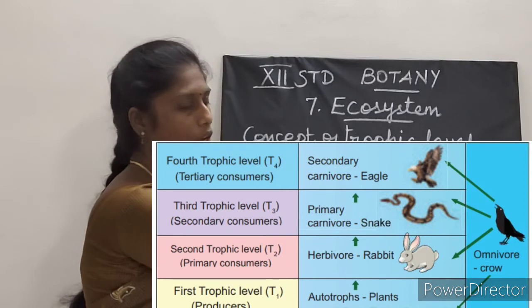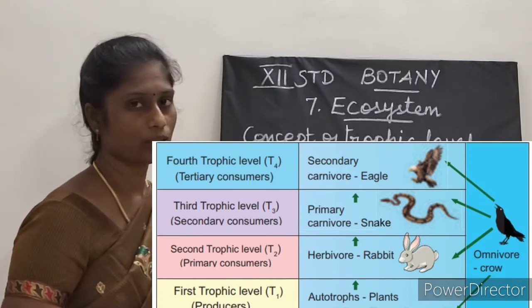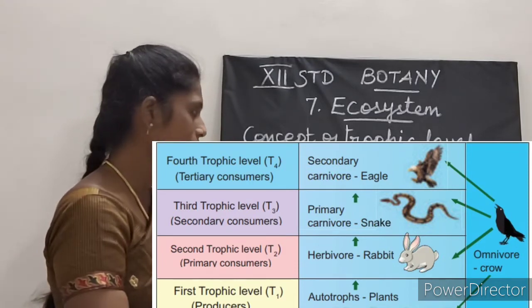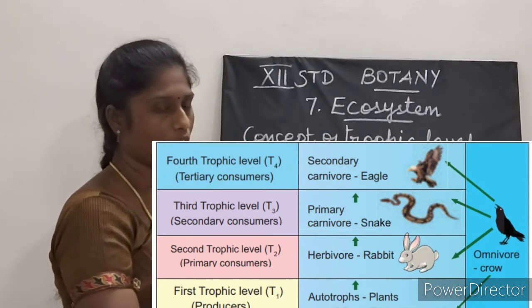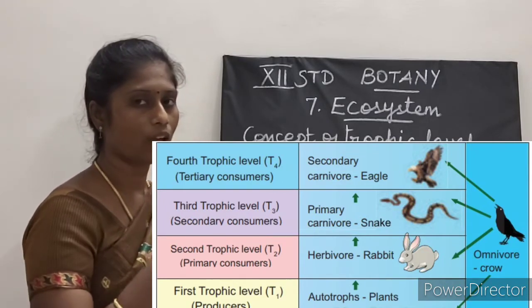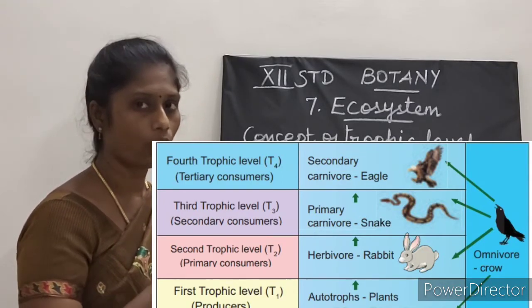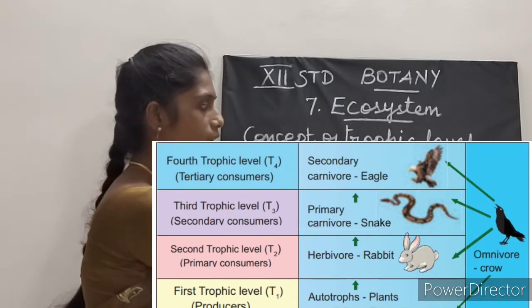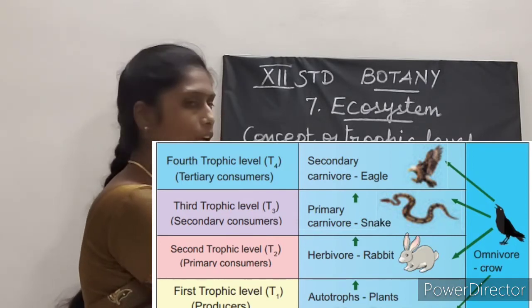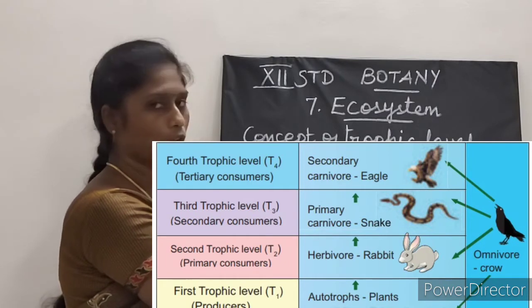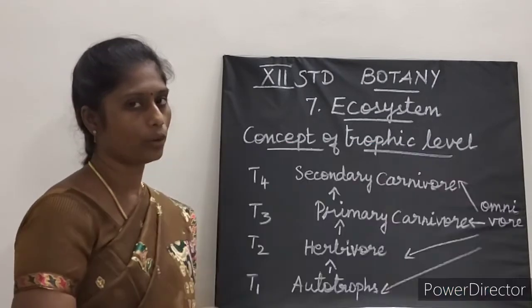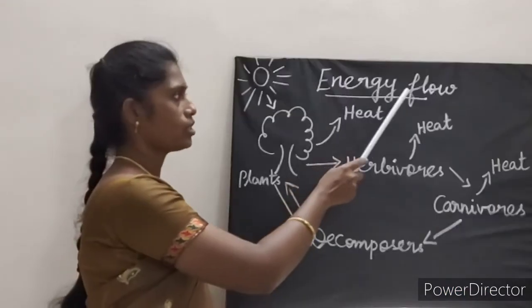Now, there is another trophic level above this, that is called as omnivore. What is omnivore? These organisms eat both plants as well as animals. Such type of organisms are called as what? Omnivores. Now, this occupies the topmost trophic level.